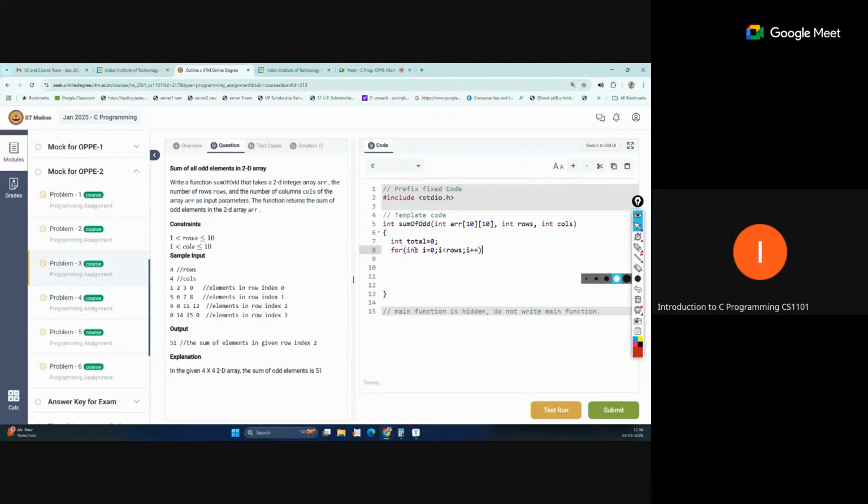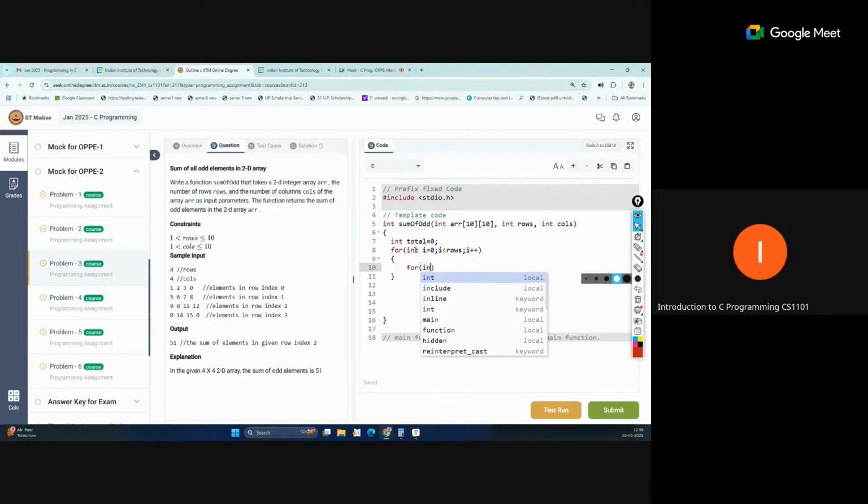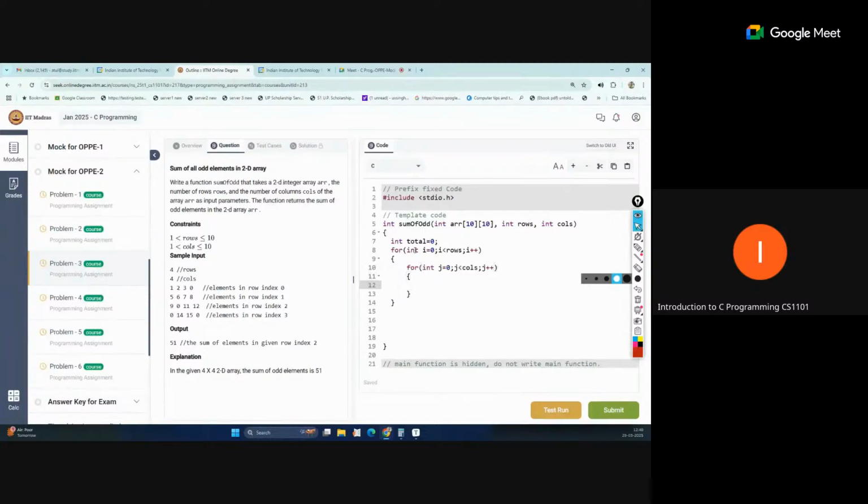So this will handle the rows. And inside this loop, we will run another loop. So for int j equal to 0, and j should be less than columns and j plus plus. Okay, so that will handle the columns in the matrix. So inside this loop, now we will check whether the element is odd or even.